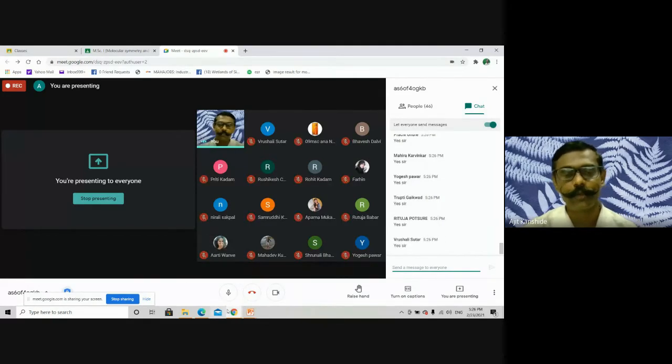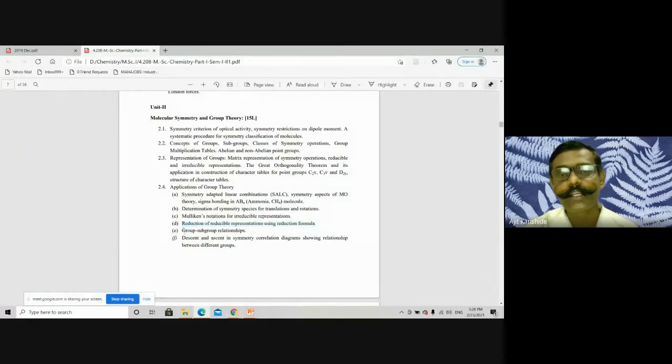Okay. Now I'm going to the next point. Group-subgroup relationships. I consider an octahedral as an example, and I have shown two linkages. In one linkage only the C3 point group, the other way D4H, C4V, then C2V. Likewise the descent and ascending symmetry. So these two, E and F, they are related. I prepared separate videos for them.